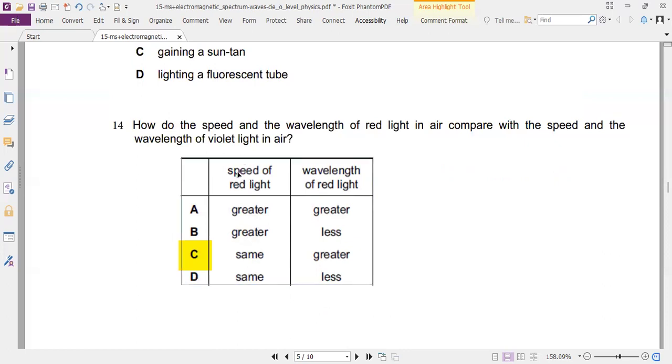Again, the speed is the same for all EM waves, and wavelength differs. Red light has a greater wavelength because it is at the start of the light spectrum. ROYGBV, V is the last one. So we will have a smaller wavelength than red.